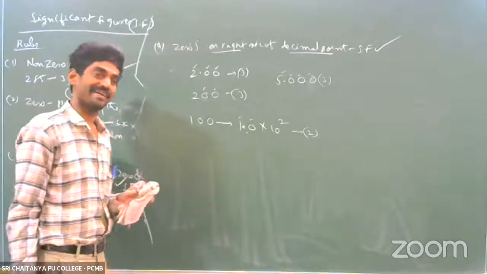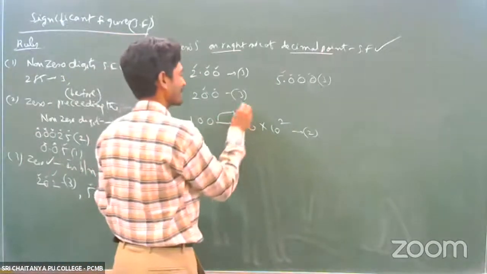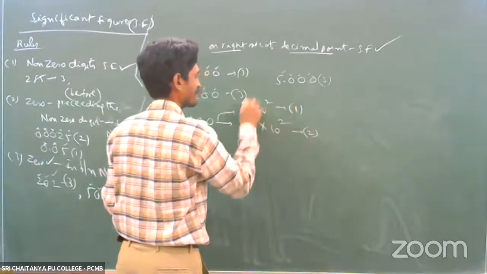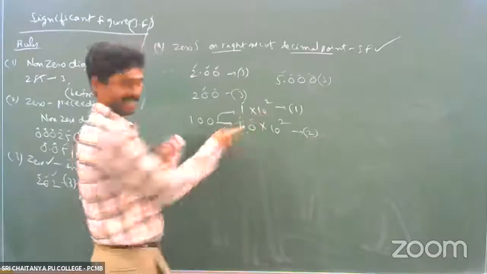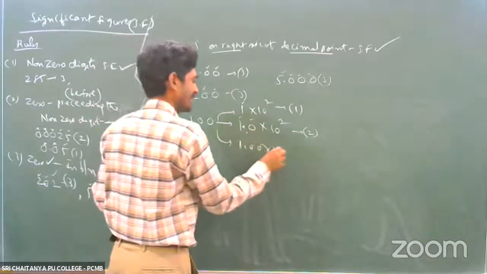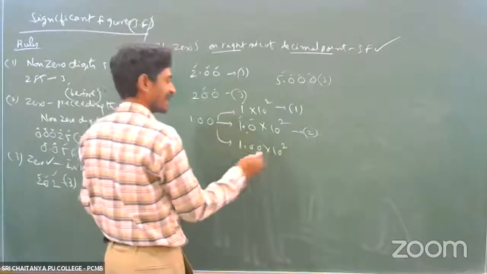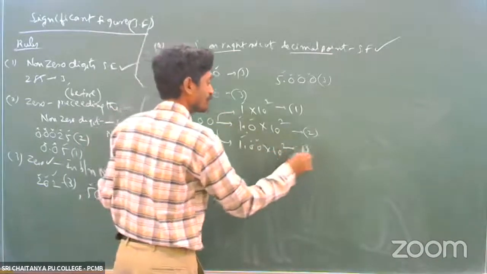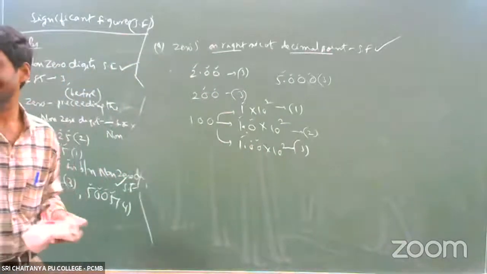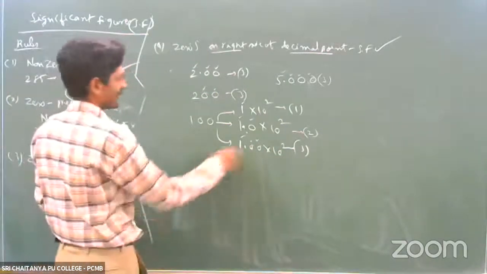That is significant. Or you can represent like this. Then how many significants? Only one. Both are the same only, right? Yes or no? Or you can represent like this. But the value, both are the same only, right? But significance is how many? There are 3: 1, 2, 3. That is very important. Take care, on the right side of the decimal point.